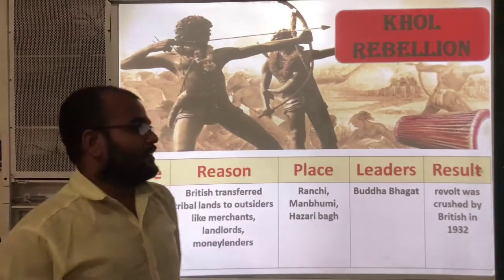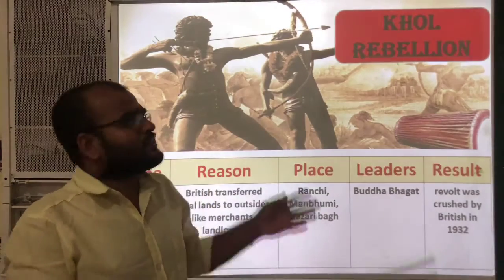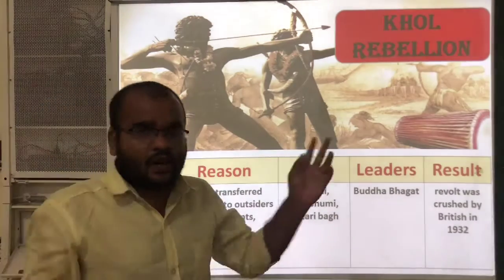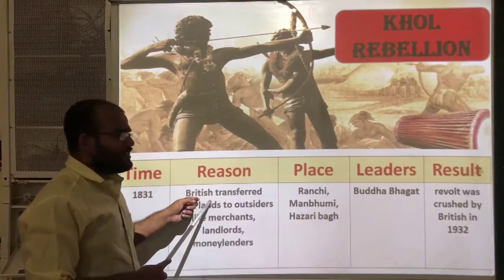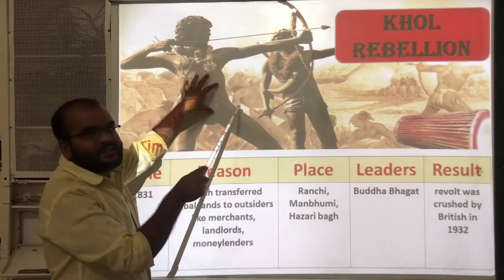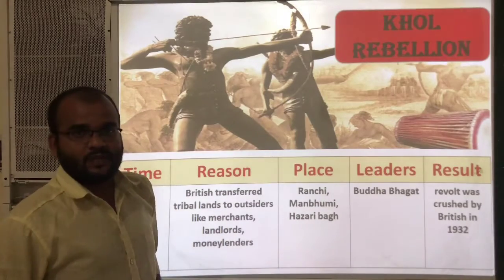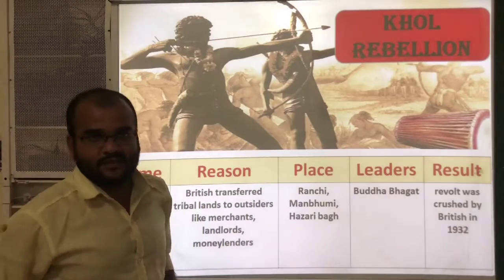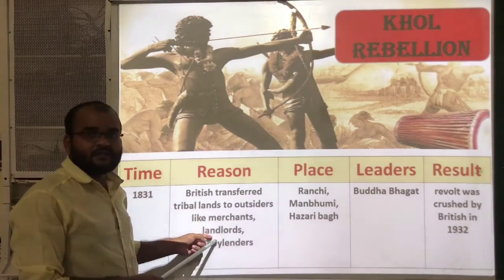By using the British army they tortured the tribal people a lot, and especially the British transferred the lands of Khols to outsiders, other than the tribes, like merchants, landlords and moneylenders.